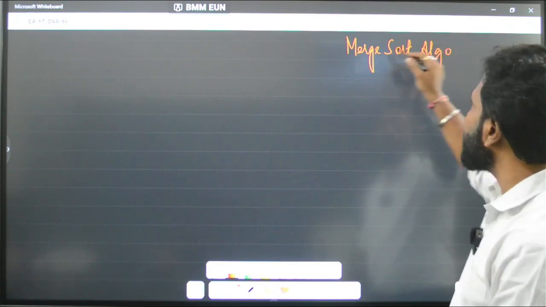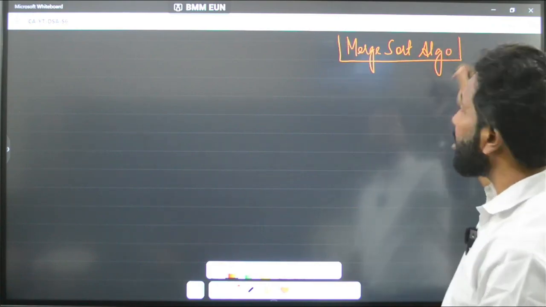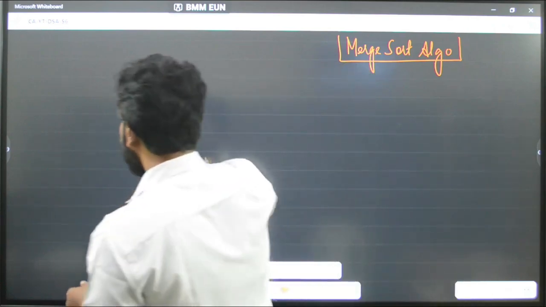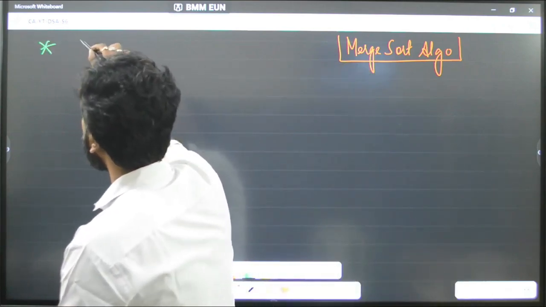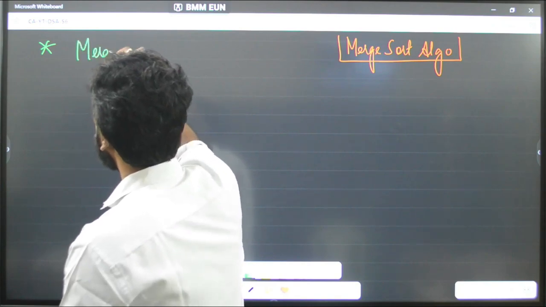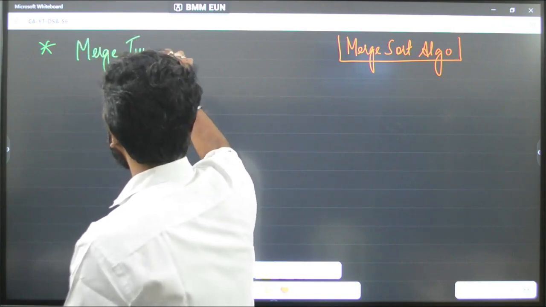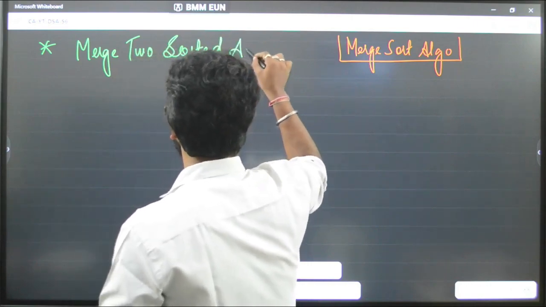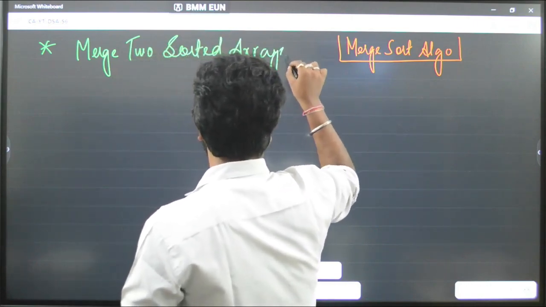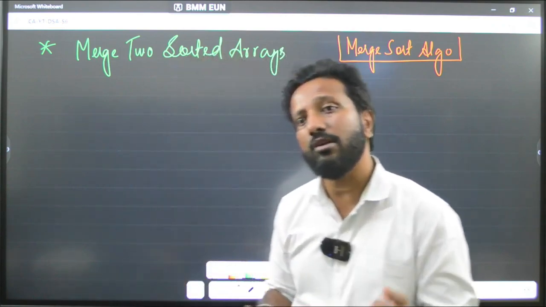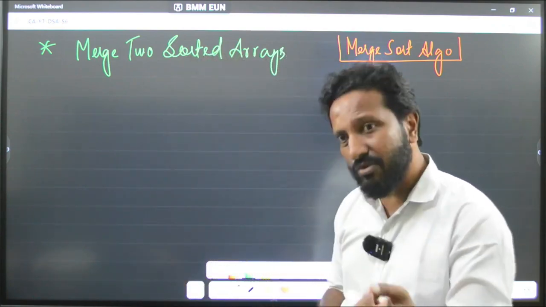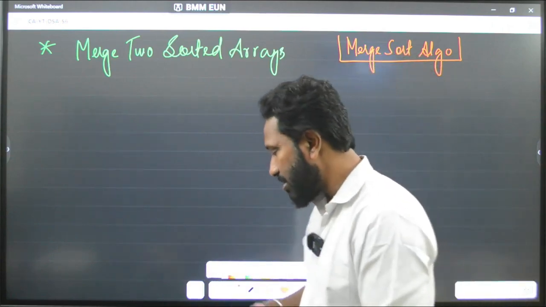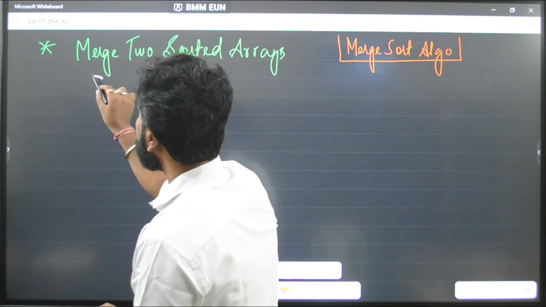Before learning that, let us try to solve a problem called merge two sorted arrays. I had already given you a dry run of how to solve this. Say we have two arrays.